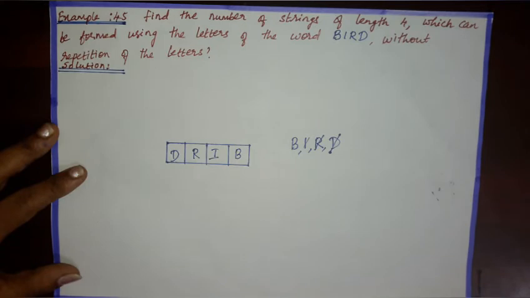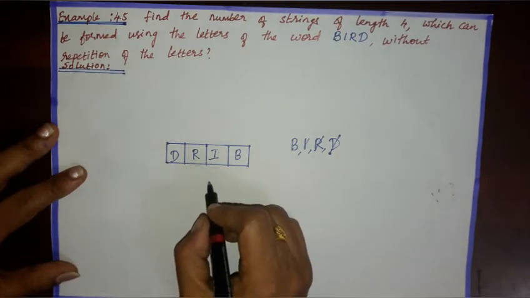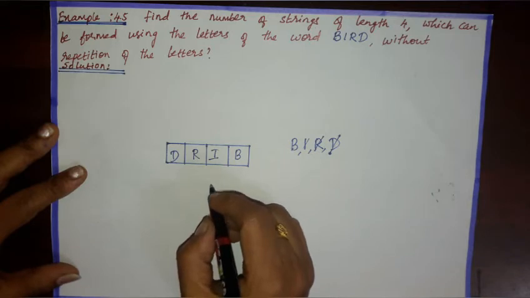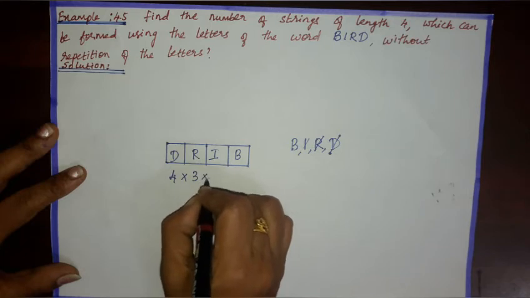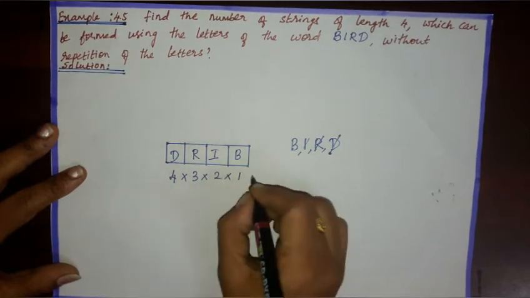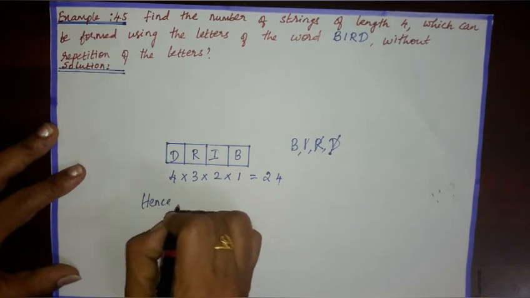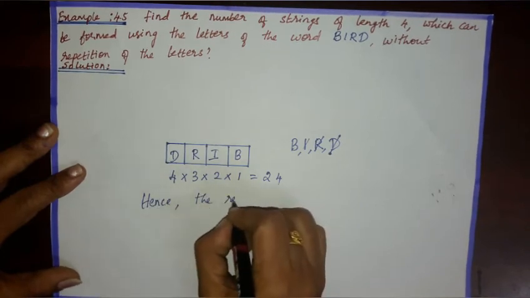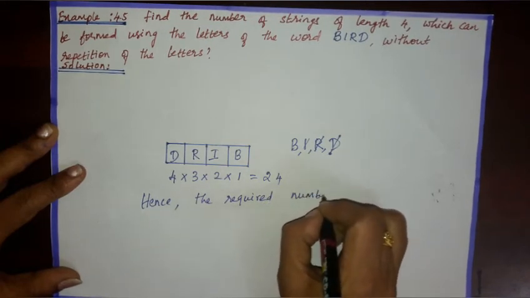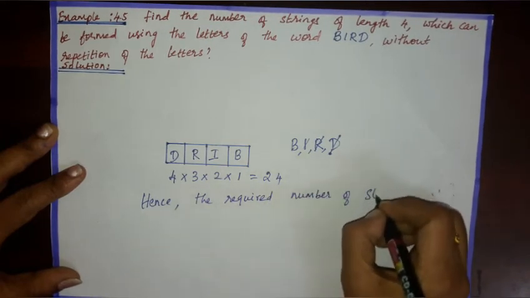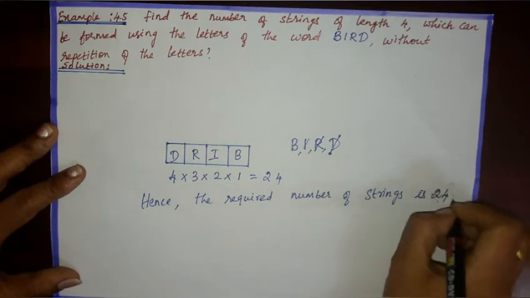Therefore, the number of ways in which the 4 places can be filled, by the rule of product, is 4 into 3 into 2 into 1, which is equal to 24. Hence, the required number of strings is 24.